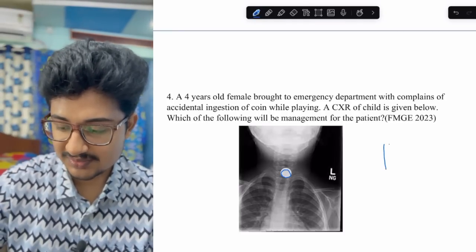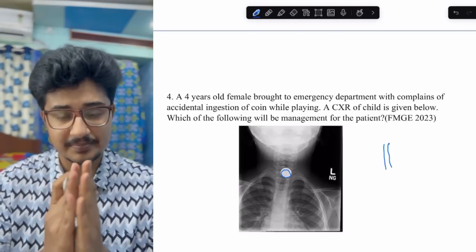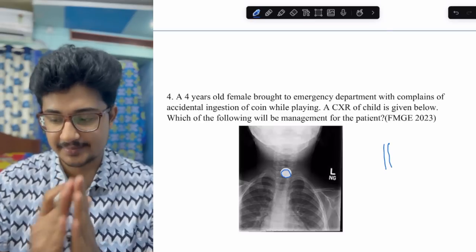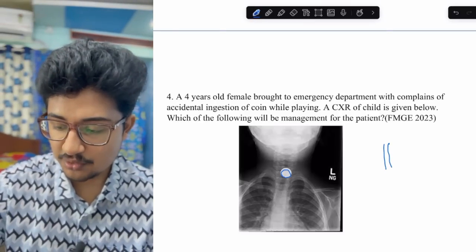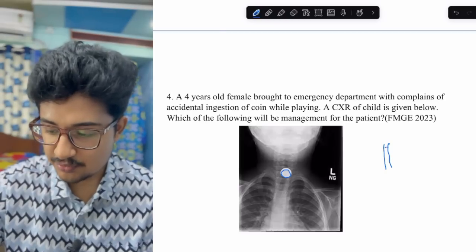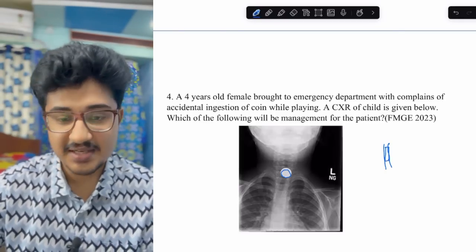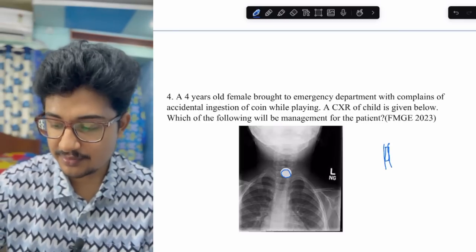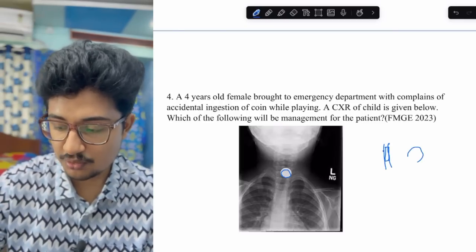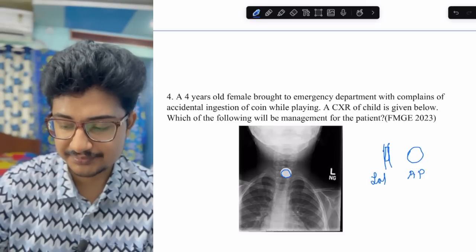Esophagus, we know that it is compressed in between the vertebral muscles and the trachea. So if a coin would fall, it can't be in the anteroposterior diameter. It would be like this. In PA view or AP view, you would see the whole coin. This is the AP view. This is the lateral view.